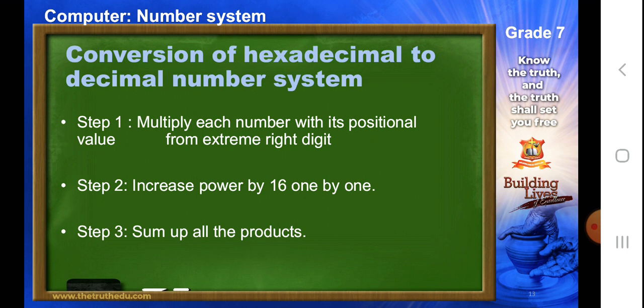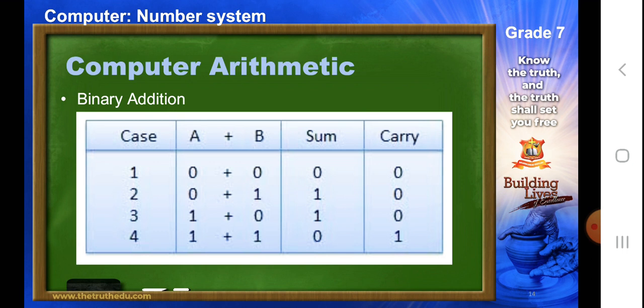Next comes the conversion of hexadecimal number system to decimal. So we will multiply each number with its positional value from the extreme right side. We'll increase the power of 16 by 1 by 1 until we sum up all these products.